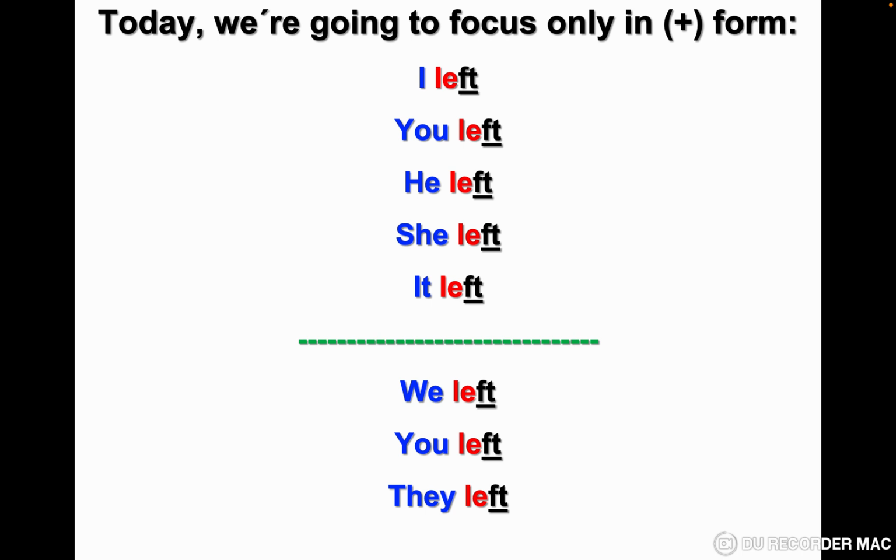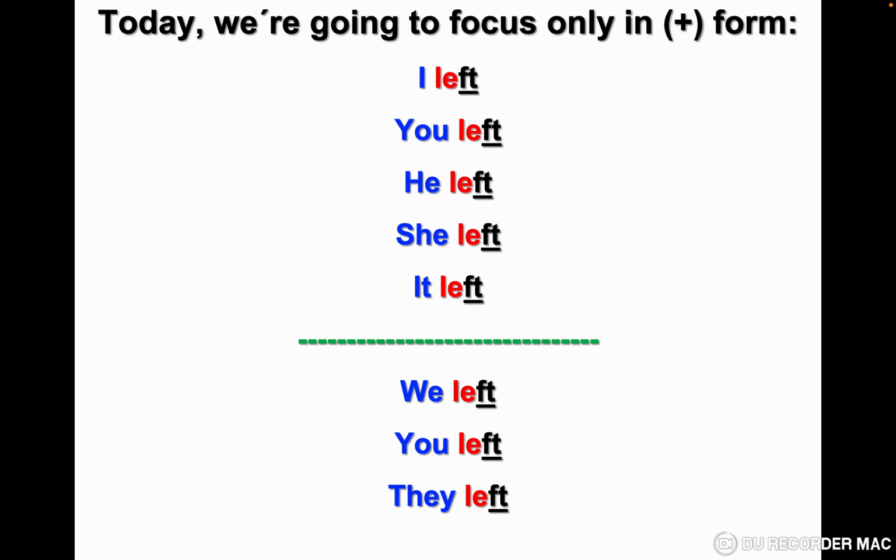So the correct sentence in the negative is I didn't leave. So in the negative the verb must be in the infinitive. And the question, if you write did you left, it's not correct. Why? Because we don't have left in the question. So we have just the infinitive of left, which is leave.